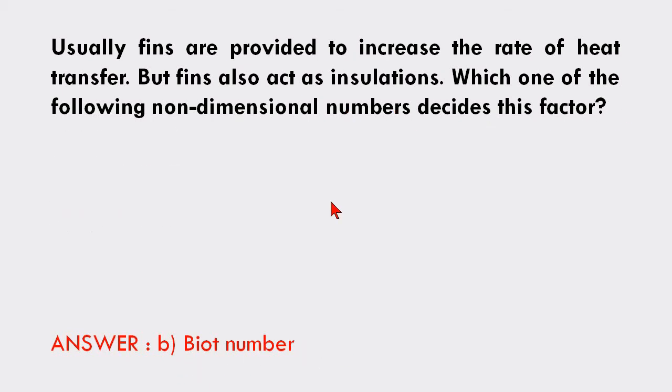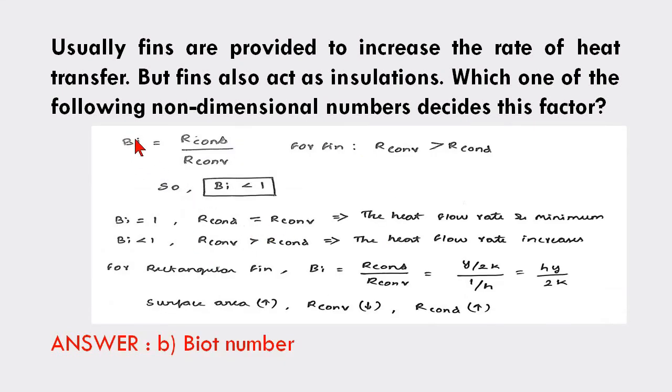Biot number. As we already discussed, the Biot number is the ratio of R conduction divided by R convection. For a fin, the convective resistance should be greater than the conduction resistance, so the Biot number should be less than 1. If the conduction resistance is greater than the convection resistance, the fin will act as an insulation. So the Biot number decides whether the fin increases the heat transfer rate or acts as an insulation. This is the non-dimensional number which decides whether the fin will be effective or not.